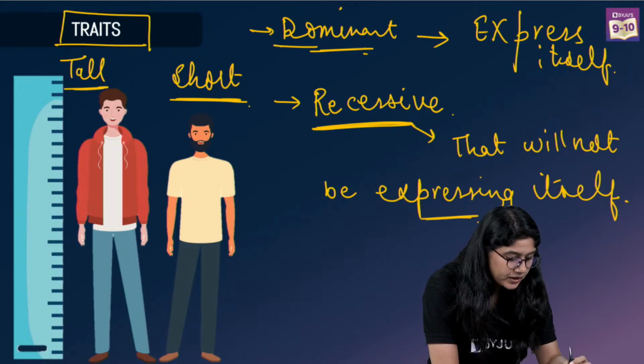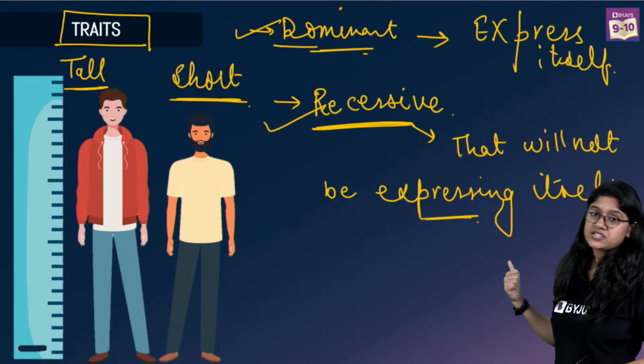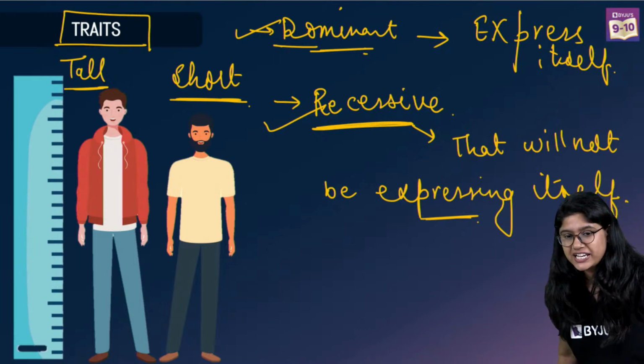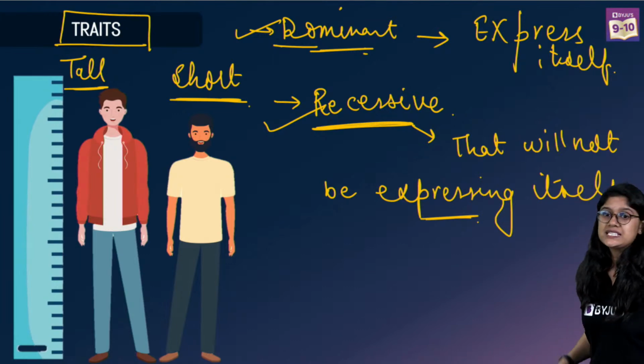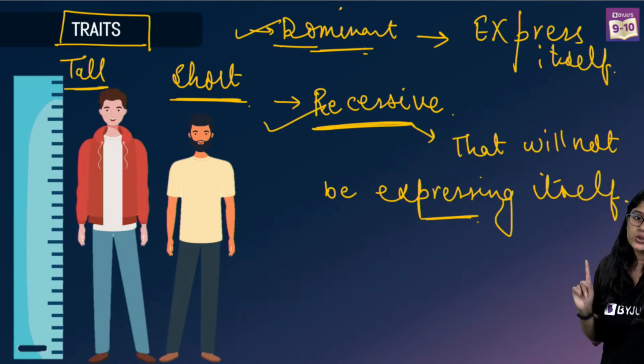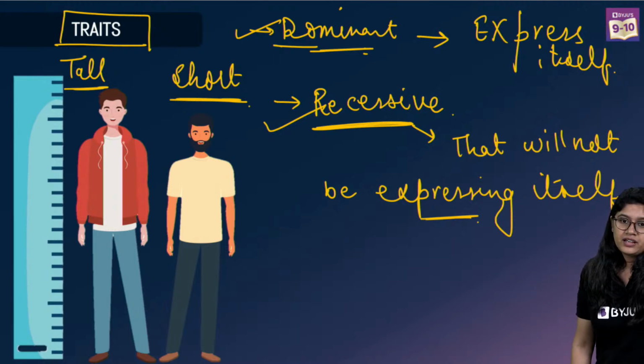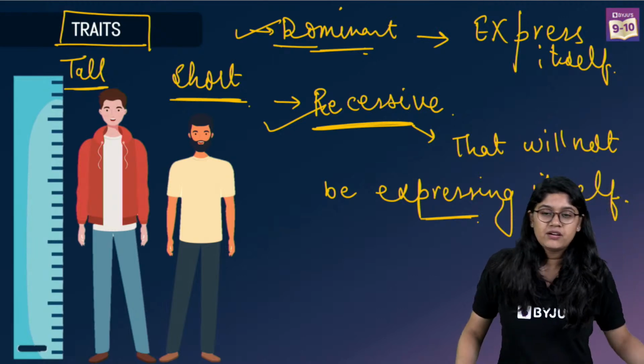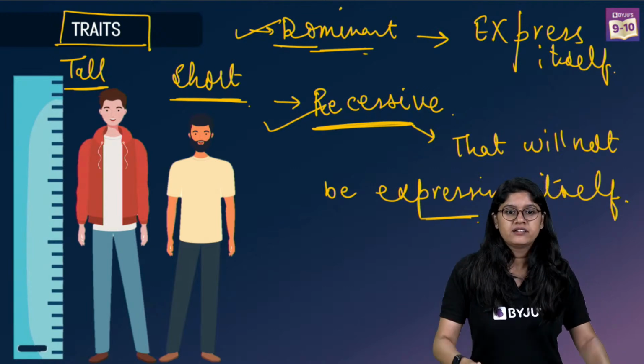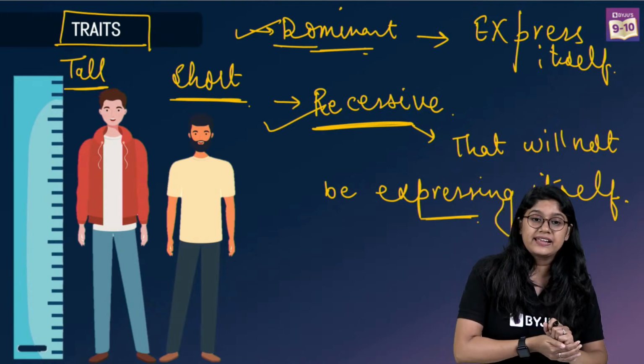Are we clear? There are two important terms, dominant and recessive. Dominant will always express itself, whereas the recessive one will not be able to express itself. Very good. Clear everyone with this?